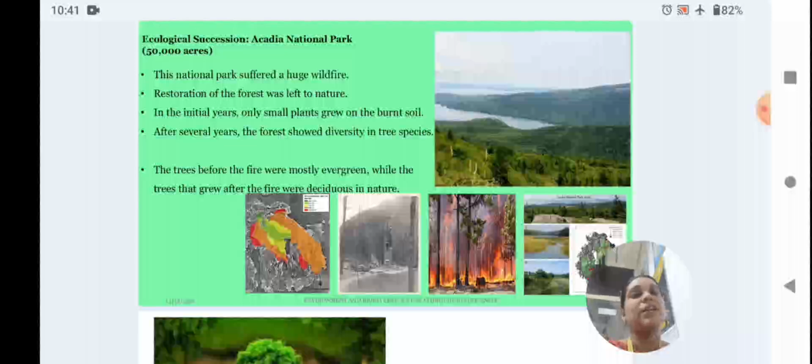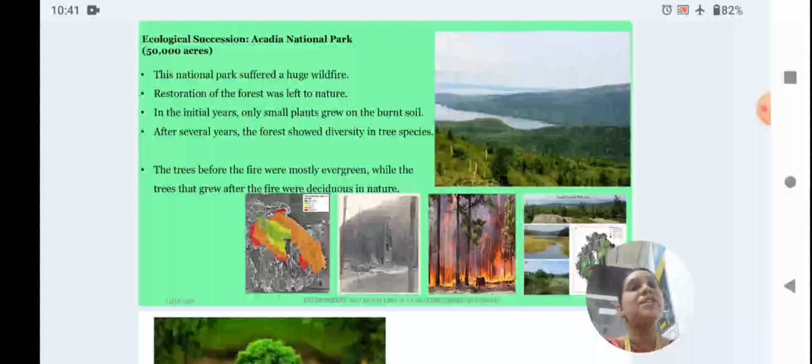That is ecological succession. Acadia National Park is the best example. It is about 50,000 acres and suffered a huge wildfire. After that, the park was left to restore on its own.